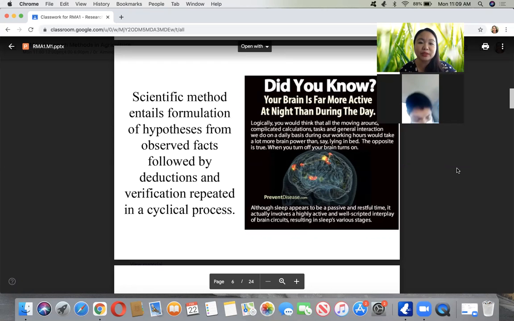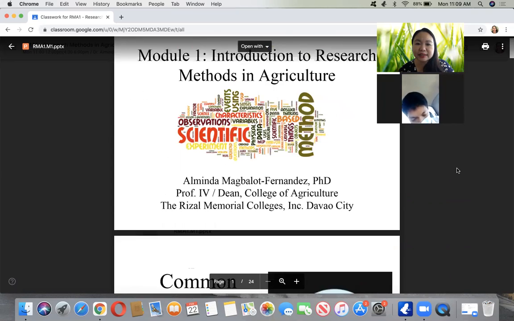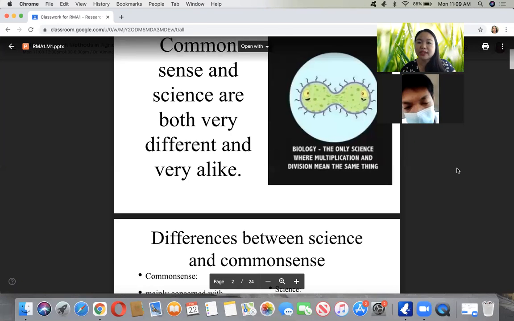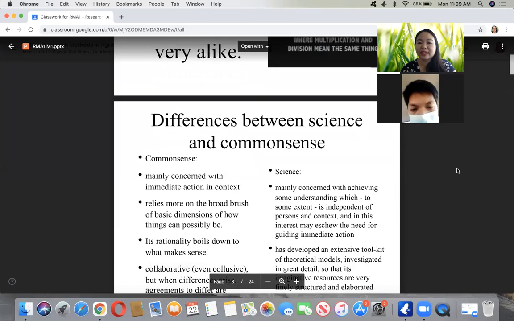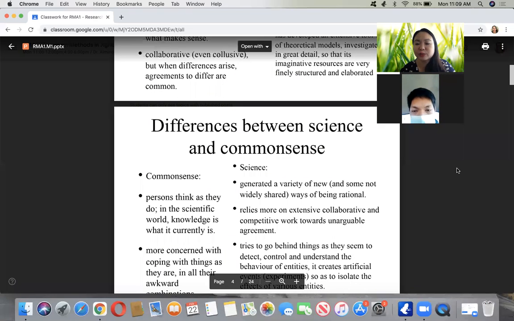For this meeting, I'm going to discuss in continuation to what we talked about last time, which is the introduction to research methods. We tried to differentiate common sense versus science, and as we have known from previous discussion, they are both the same and different.